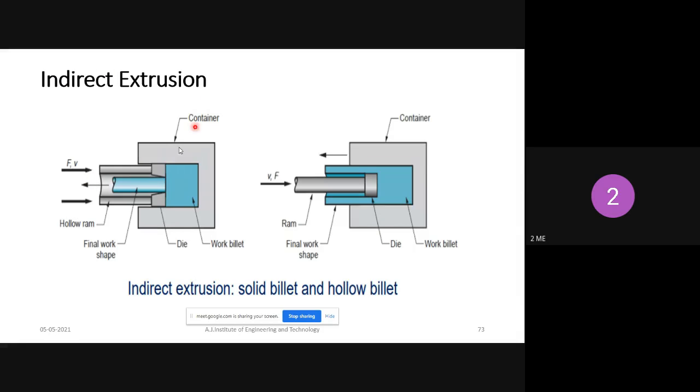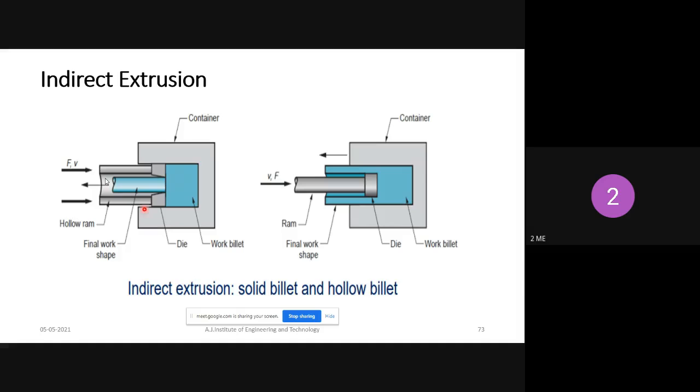In the indirect extrusion process, initially a heated metal is placed in a container, but here the die opening is in the same place as the ram movement. The ram is also having an opening. So in that place, the metal is squeezed outside, and the ram is moving from left side to right side, and the finished product is moving from right side to left side. So this process is called the indirect extrusion process.